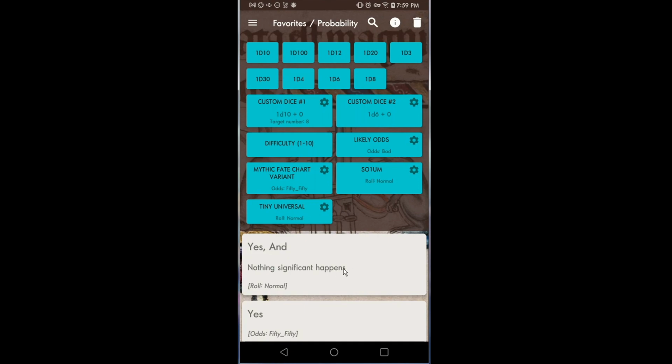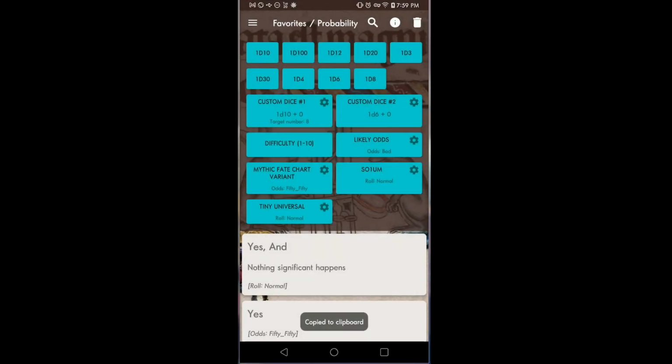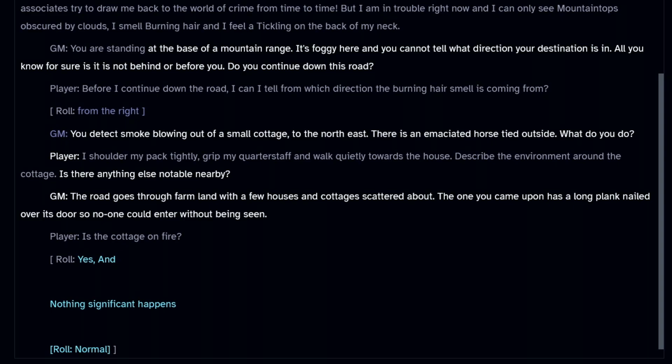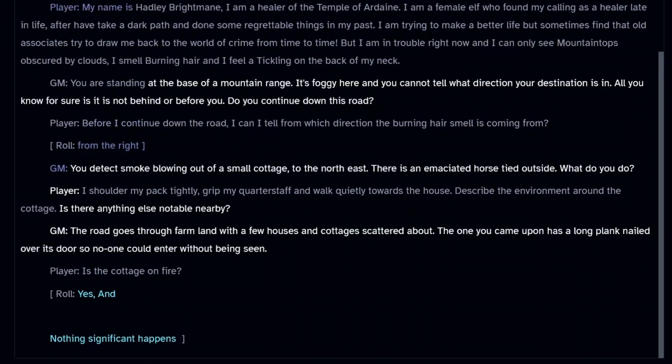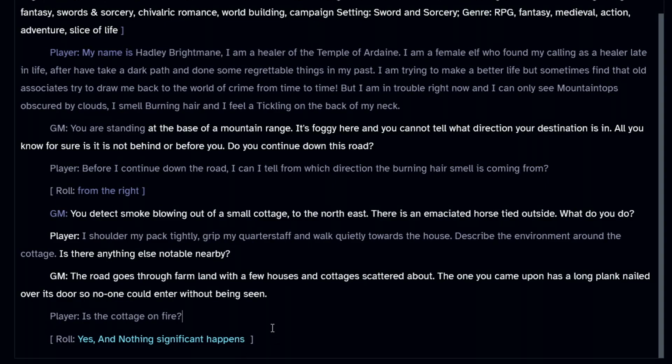So you can then take this whole bit of text here, press down on it, use the share, and I have an app called Copy to Clipboard. So I will frequently use this app to copy this in and then head on over to the NovelAI screen and copy it in. A note on this, when you're using brackets, they all need to be on the same line, or at least no new line added. So for this, I would have to do that and then enter.